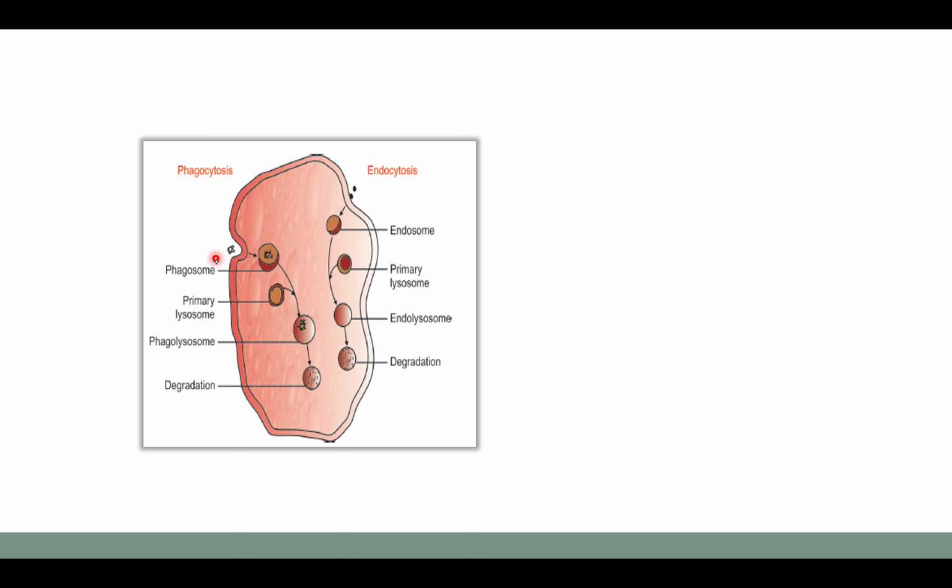The foreign particle enters to form phagosome, and this phagosome fuses with primary lysosome to form phagolysosome or secondary lysosome, which gets further degraded. In the process of endocytosis, endosome is formed, which gets fused with primary lysosome to form endolysosome, which gets degraded further. So this was the process of digestion in the lysosome.